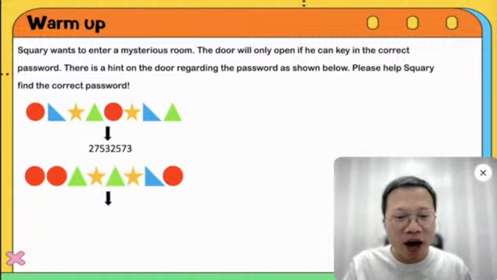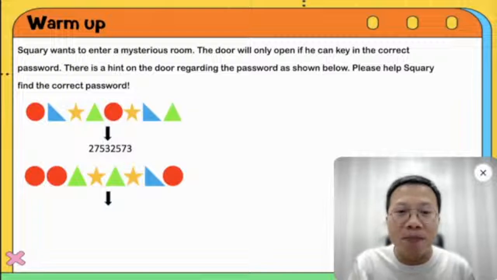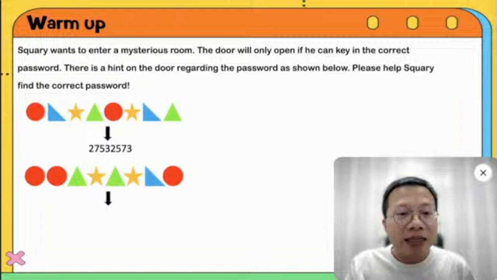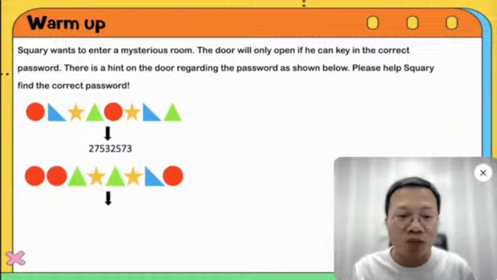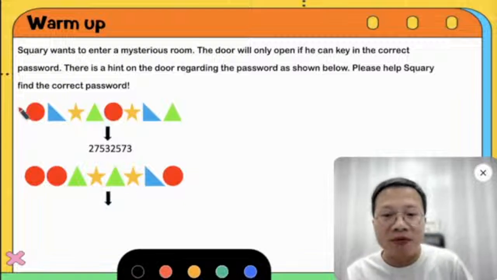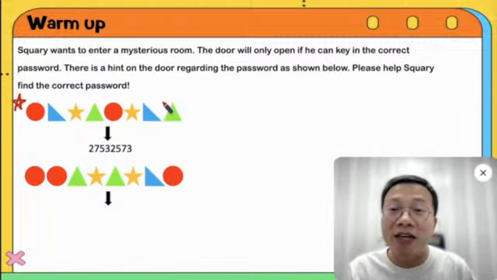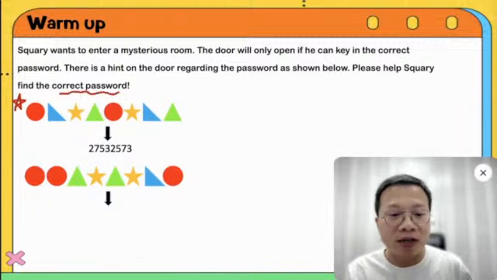So here we have Squarey wants to enter a mysterious room, and the door will open if he can have the key, okay, the password. So there is a hint on the door regarding the password as shown below. So here we have something here, okay? And then please help Squarey find the correct password. So we need to find the correct password.